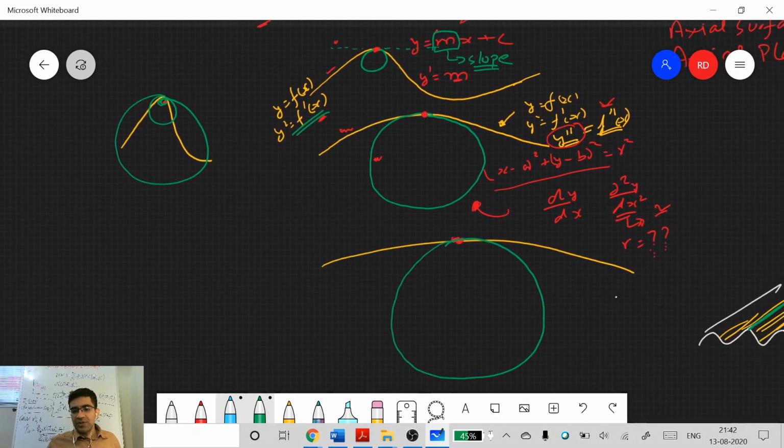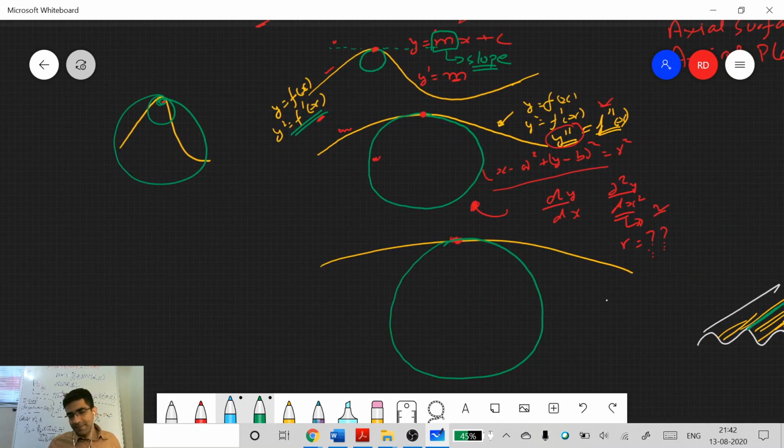So what is the relationship between the radius of a circle and curvature? Yes. If you can inscribe, for example, if you have a circle here, then curvature is inversely proportional to this radius of curvature. If you solve this, you should get a relation somewhat like this second derivative. So curvature is inversely proportional to the radius of the circle.